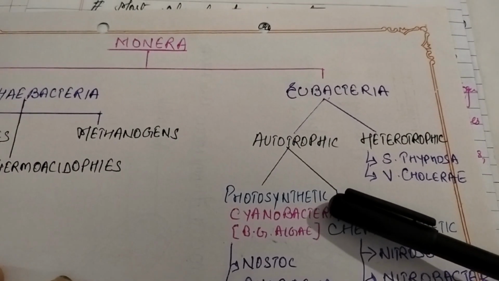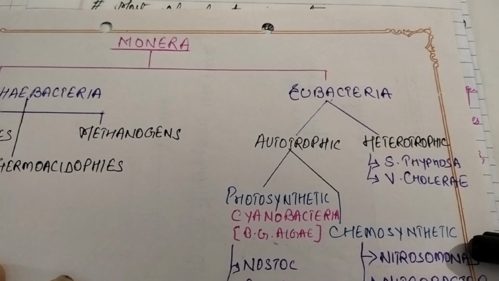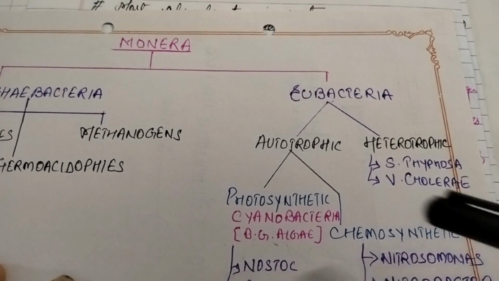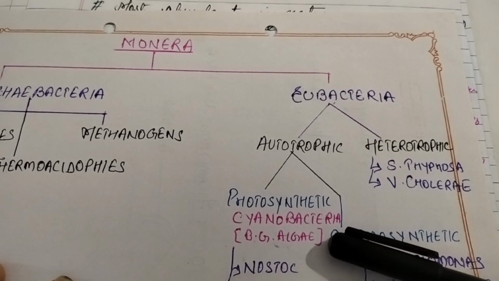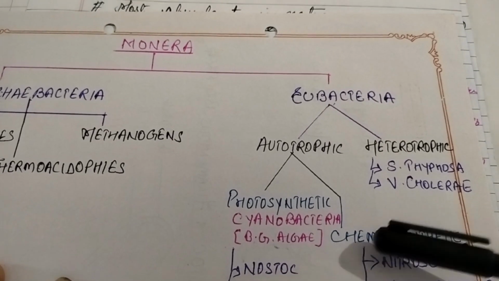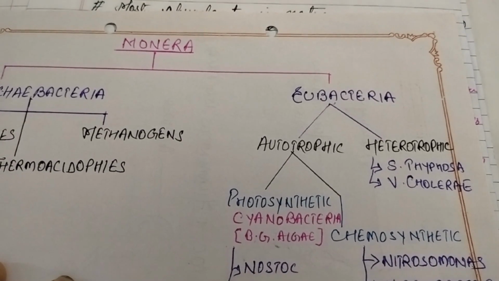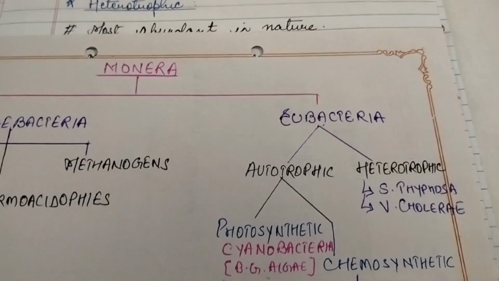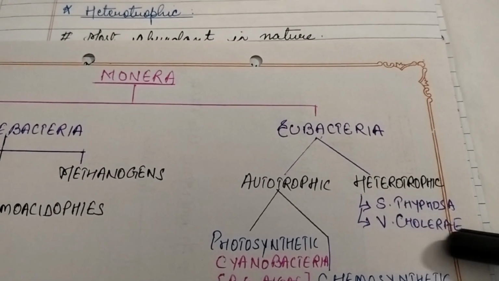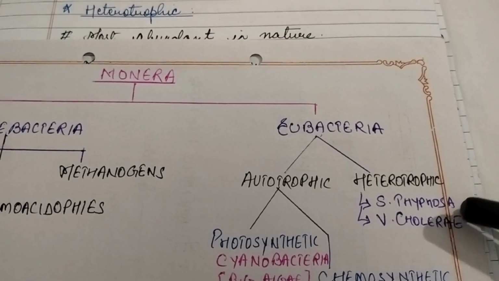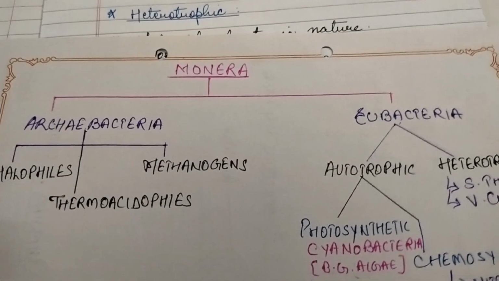Photosynthetic produced their food with the help of light, and chemosynthetic produced their food with the help of chemicals. Photosynthetic bacteria were cyanobacteria, that is blue-green algae. Examples Nostoc and Anabaena. And chemosynthetic bacteria were Nitrosomonas and Nitrobacter. You have to learn these names. Then heterotrophic bacteria, just now I told you, Vibrio cholerae, Salmonella typhosa. So this was the classification of kingdom Monera.